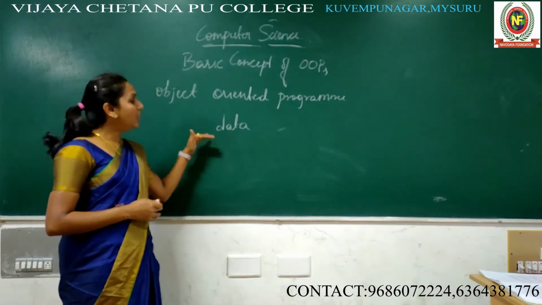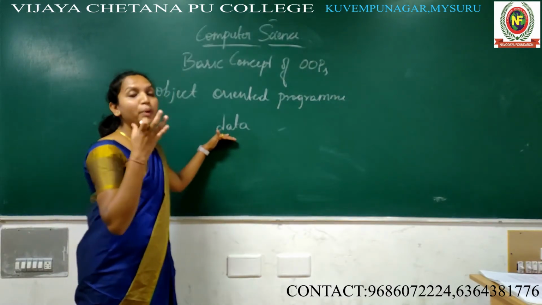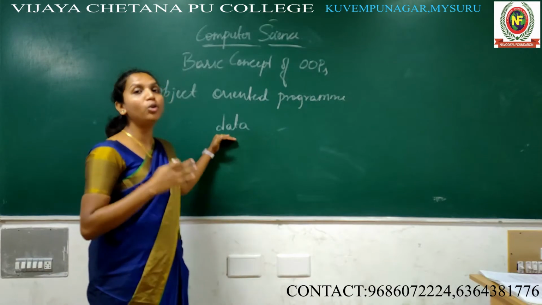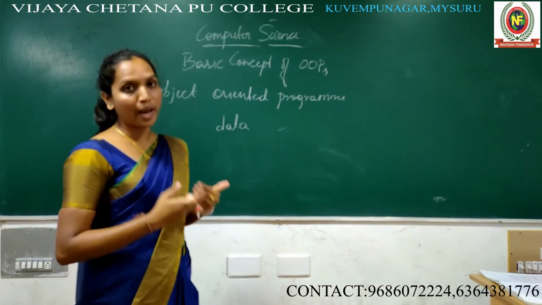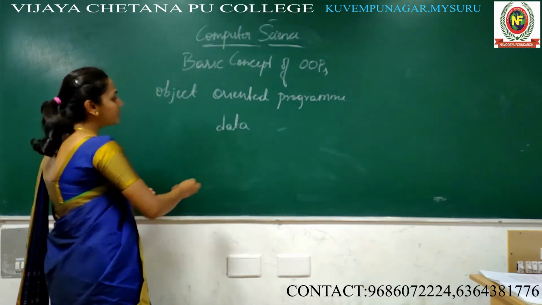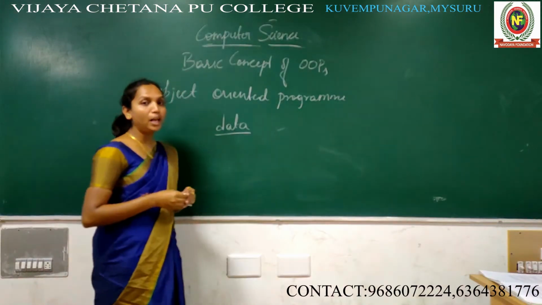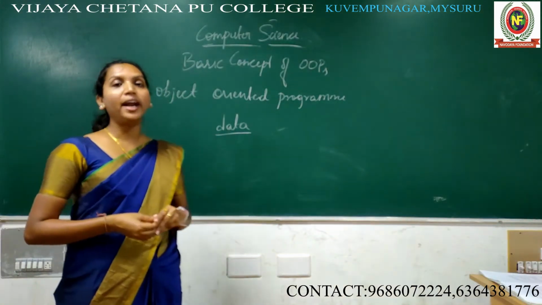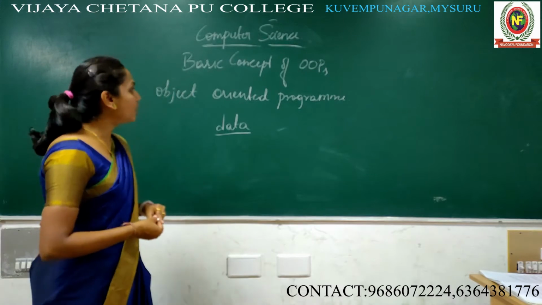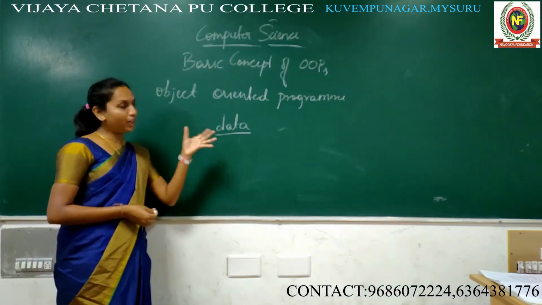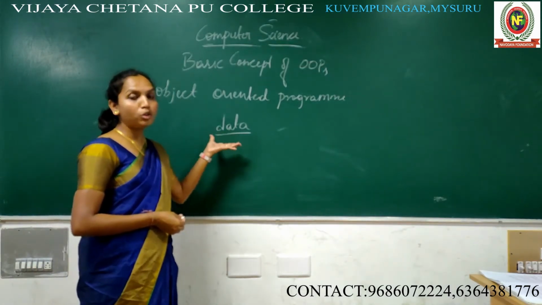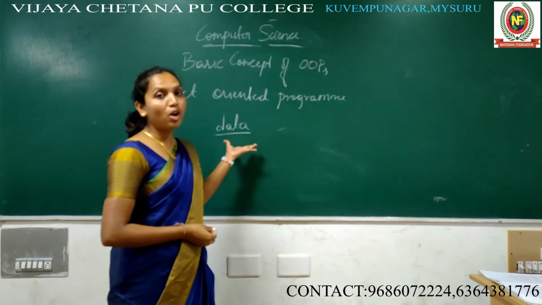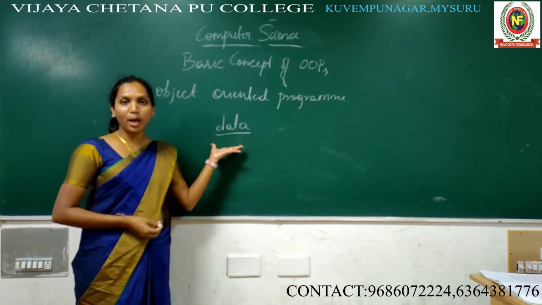Same thing here. What is the data here? That is the basic element. Without data you can't develop any program. That's why data is the basic element in object oriented programming, and it is also very important when you are learning a programming language.